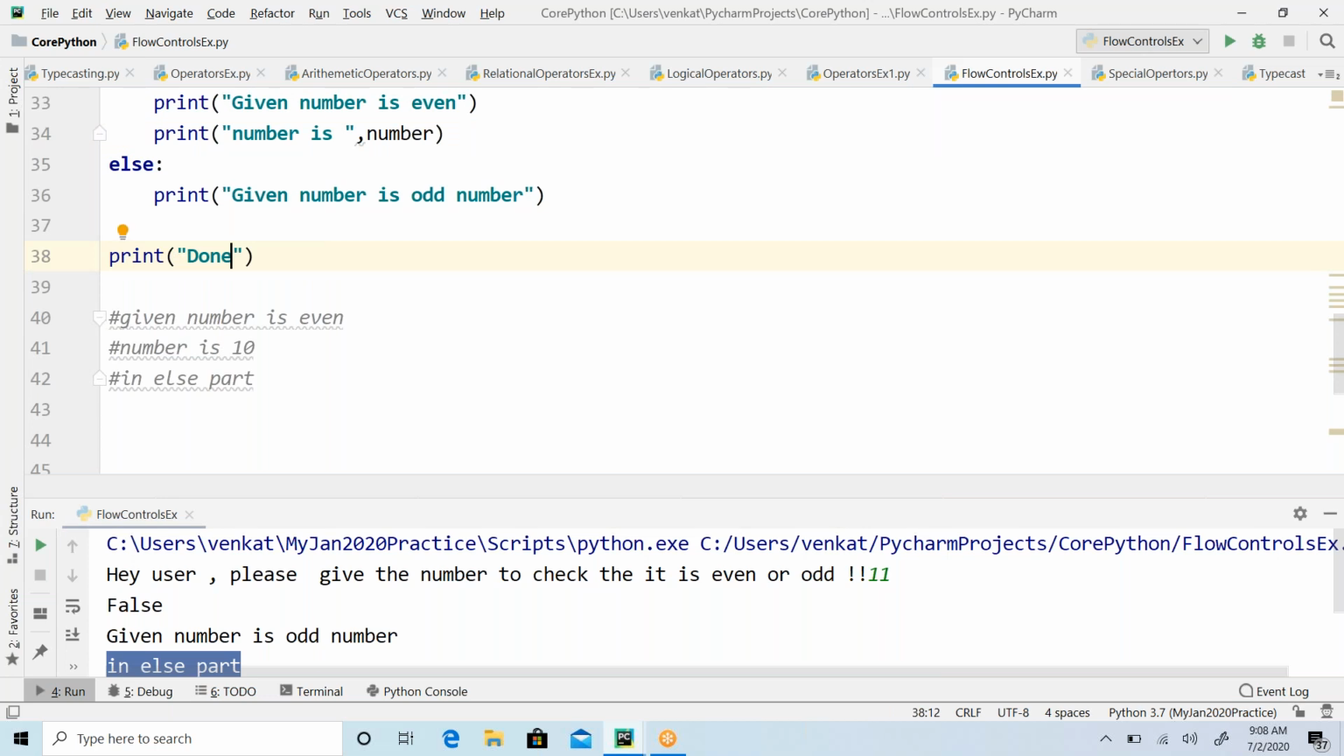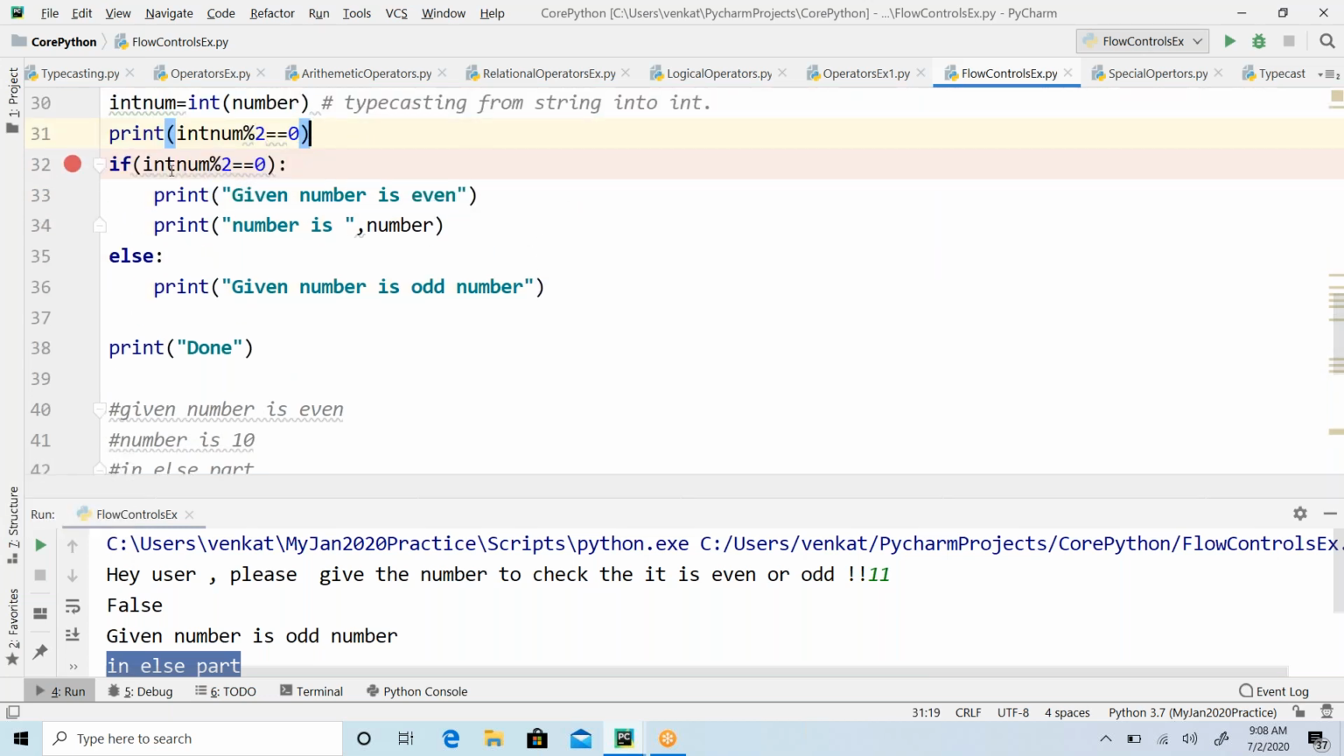The indentation is important, guys. This statement is going to execute always, irrespective of whether the if condition is satisfied or not. If the condition is satisfied, the whole if body is going to execute. How does it identify how many lines of code belong to the if body? Based on the one tab space, based on the indentation.